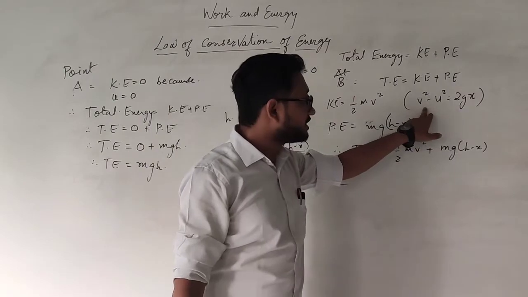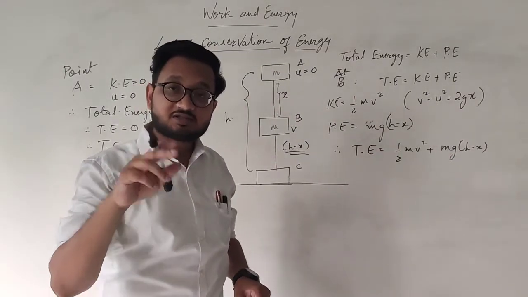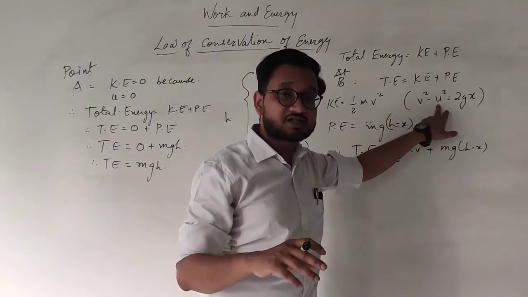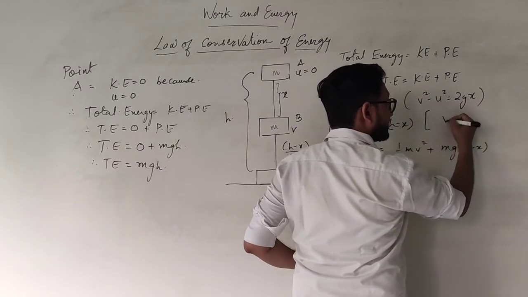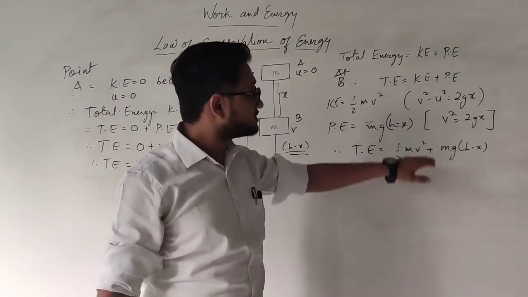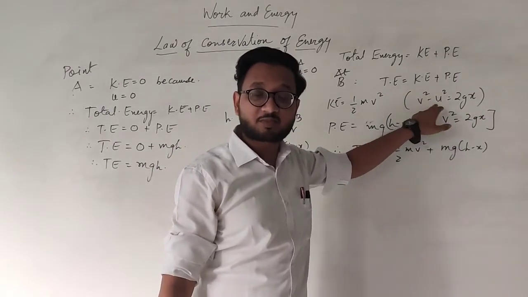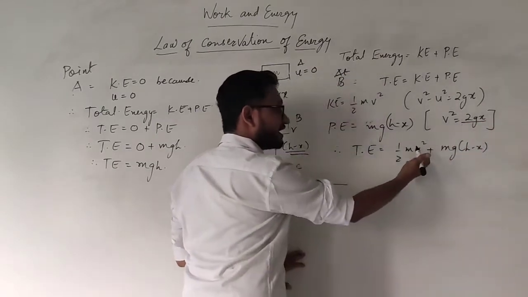But we know that over here initial velocity is 0. v square minus u square, where u over here is the initial velocity and it was 0. So what we have remaining over here, that is v square equals 2gx. Why? Because initial velocity is 0. So v square minus 0 is v square itself. So we will substitute this value of 2gx in this formula.